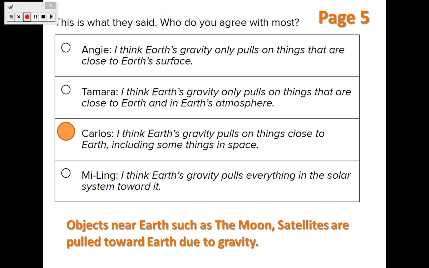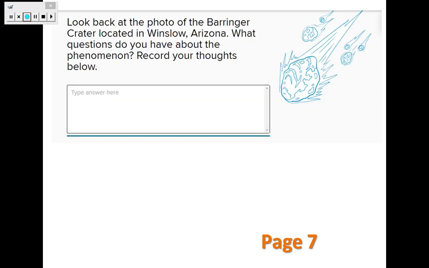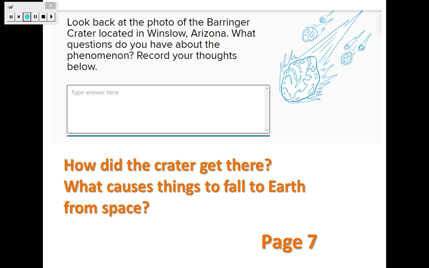We said that Carlos is correct. Then we turned to page 7, what caused this crater to form, the crater in Arizona. We watched a video and we wrote some questions and our thoughts about the crater in Arizona.